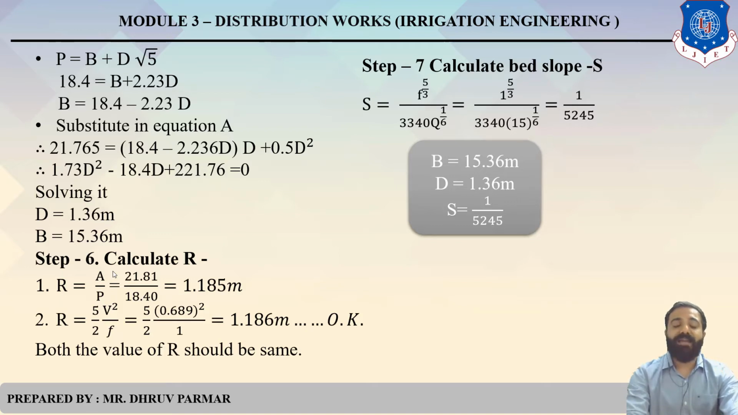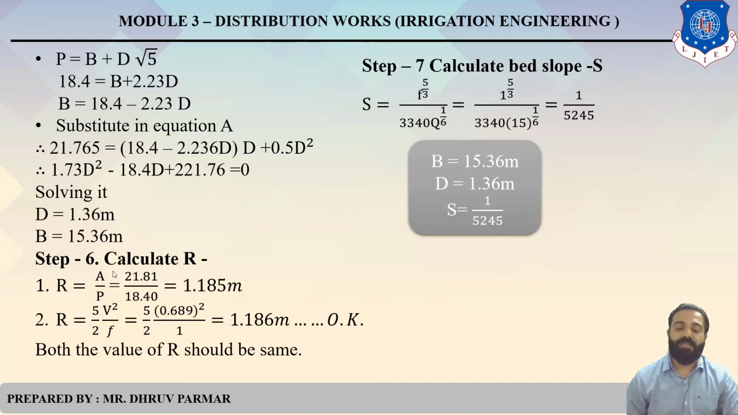When the value is higher, that is considered as B, and when the value is lower, which is near about 2 or 3 or 1, that is called D. The next step is to calculate the hydraulic mean depth, called R. In this step, we calculate R from different formulas.